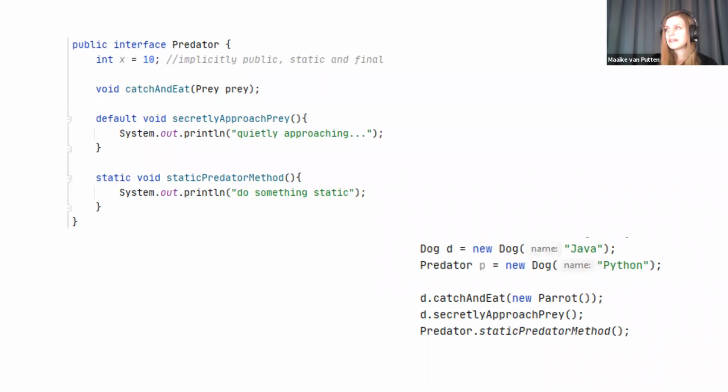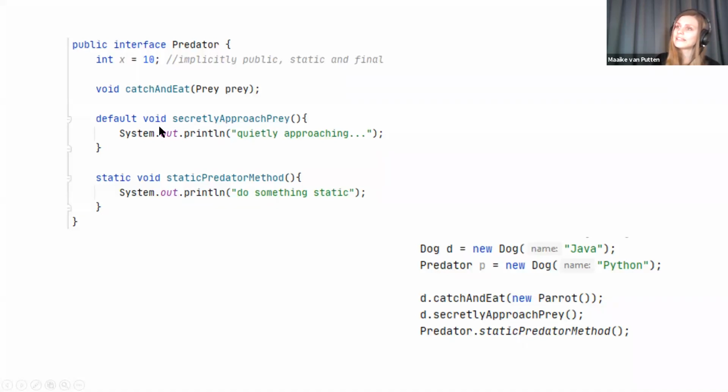So here we see an example of the Predator interface with a constant over here, int x equals 10. This is the case for all interfaces. I wouldn't know why you would want to do this in this case, but you could. It has a default method, and here we have the keyword default in front of the method to specify that this is a default method.